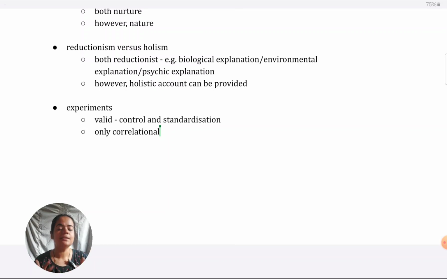That is context. If I'm saying it is reductionist, I'm giving examples because they consider only thoughts and behaviors. They do not consider anything else besides that. So I don't leave it as, oh, it's reductionist, oh, it's not valid. I always explain with reference to this particular theory what is reductionist about it or what is not valid about it. So your answers have to be in that format.